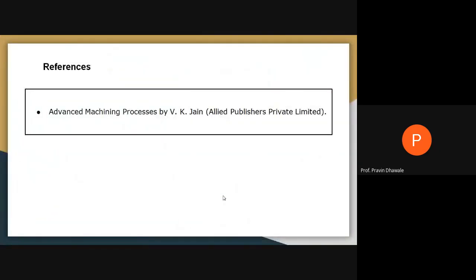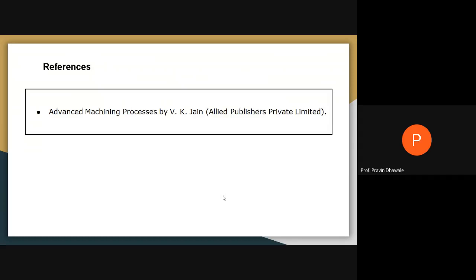Okay, we'll stop over here. In the next lecture, we will cover the different parameters affecting abrasive water jet machining, and the difference between abrasive water jet machining and water jet machining. Right. So we'll stop over here.